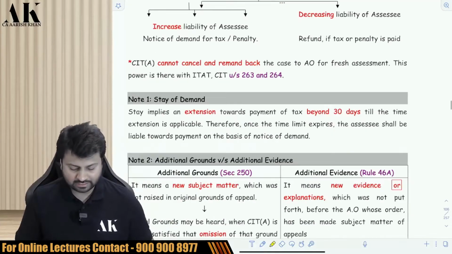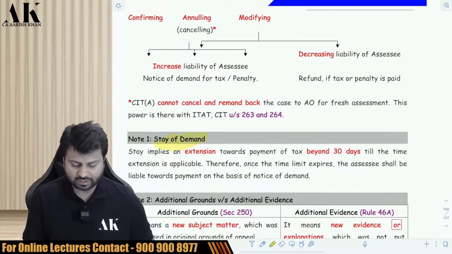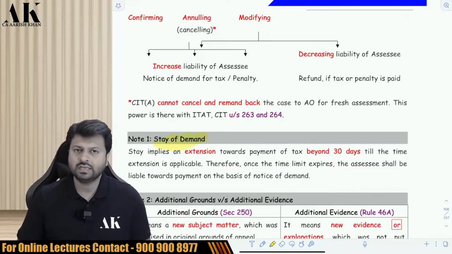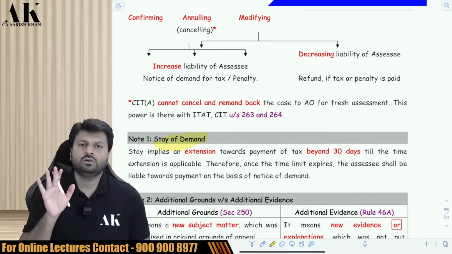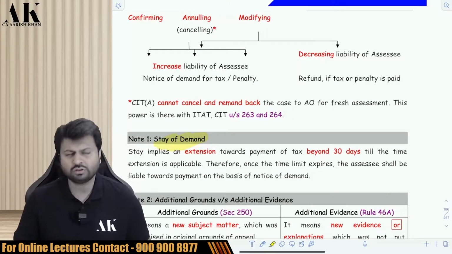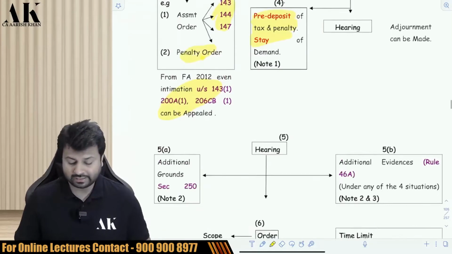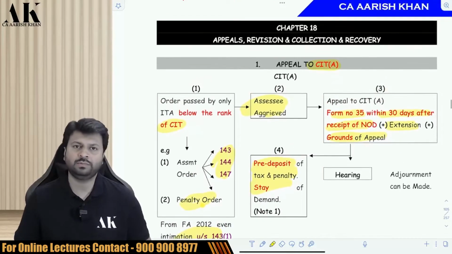Sir, is there any relaxation in that? Can I get a stay of demand? Yes, you can get a stay of demand beyond 30 days. If you give a genuine reason, they can give you some relaxation, put a stay on that. In this also, you have to pay only 20% of the tax, not the entire tax. If you pay 20% of the tax, you will be allowed to appeal to CIT appeal.